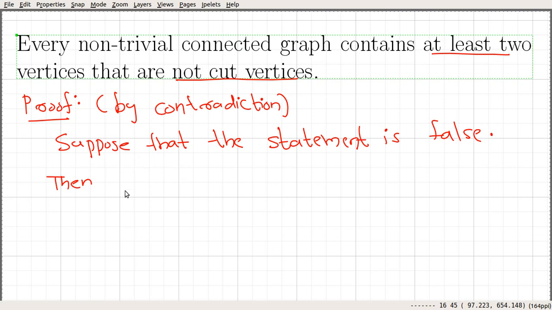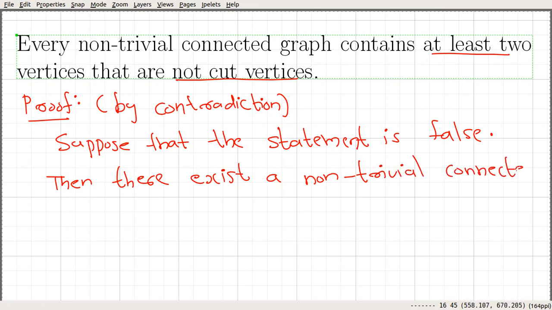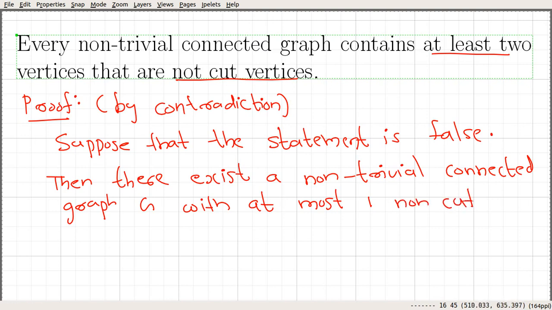So there exists a non-trivial connected graph G with at most one non-cut vertex.